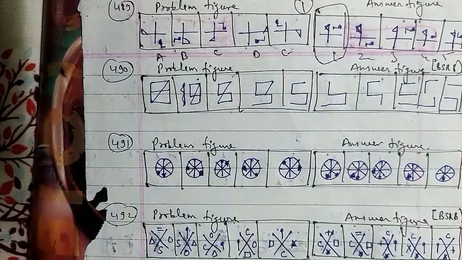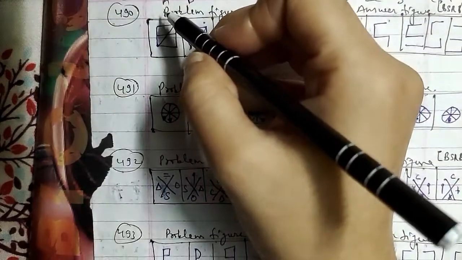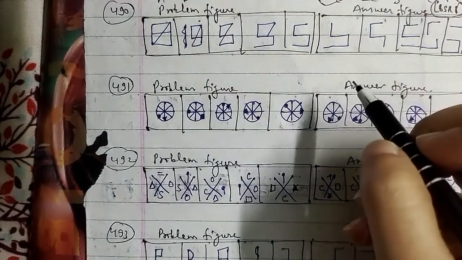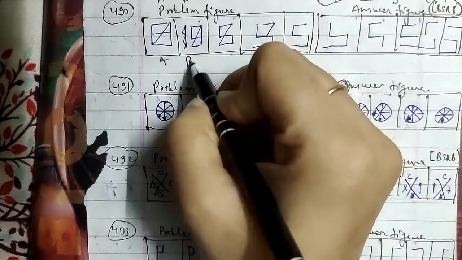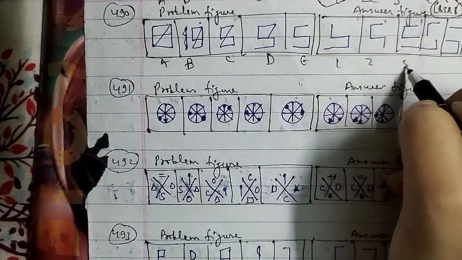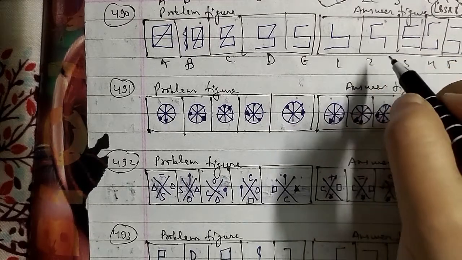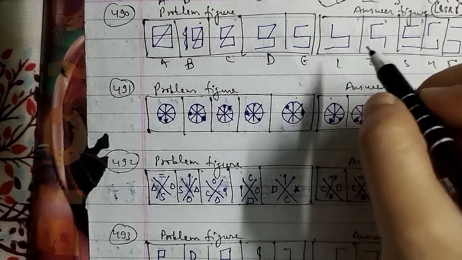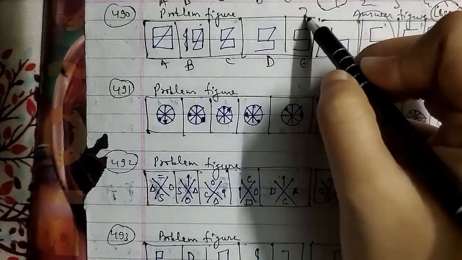Let's go ahead with another one. This is the 490th question of the session, with the problem figures and the answer figures, which were asked in the RRB question paper. These are named A, B, C, D and E, and figures 1, 2, 3, 4 and 5 respectively. Here one line segment disappears from the figure in each step, alternately one from the lower portion and one from the upper portion. So after the E figure, the second figure will be the right answer for this question.